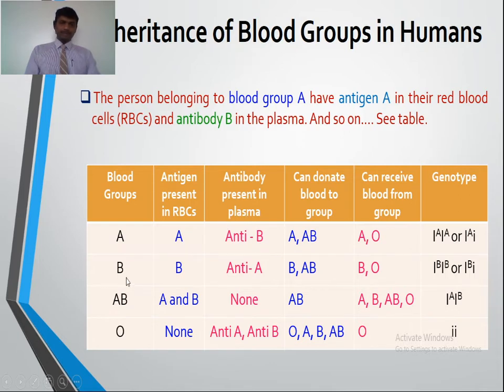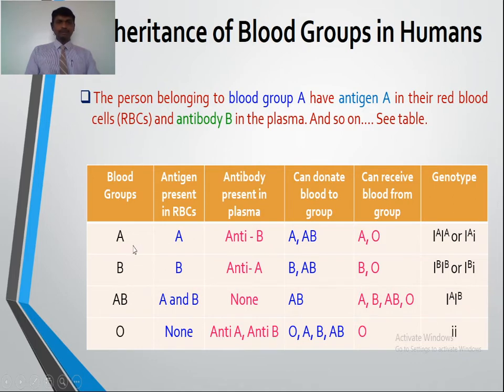Similarly, blood group B has antigen B in the RBCs and antibody A in the plasma. Blood group AB has both antigens A and B, but does not contain any antibody. Similarly, a blood group O person has no antigen and possesses both antibodies, anti-A and anti-B.